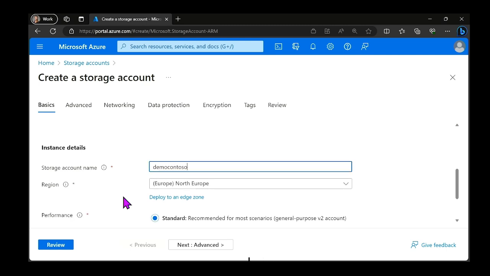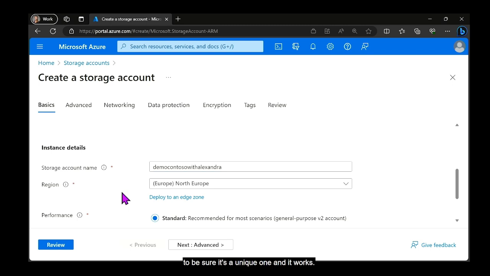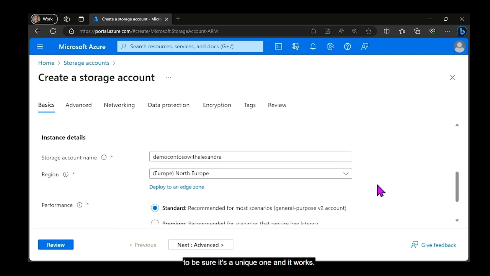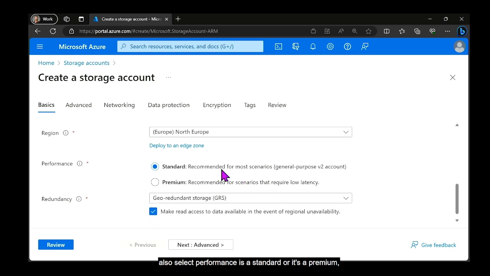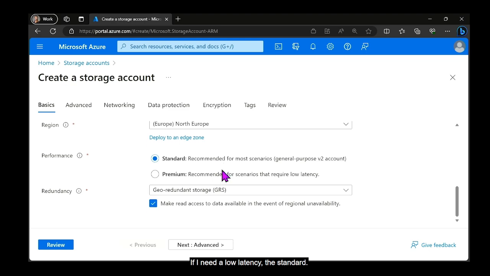Contoso with Alexandra. Long name to be sure that it's a unique one. And it works now, you see. I can continue. I will keep the same region that is close to me. And I can also select performance. Is it standard or is it a premium one that I would like to have? If I need a low latency, I will go with standard.